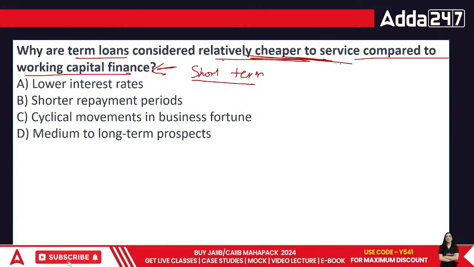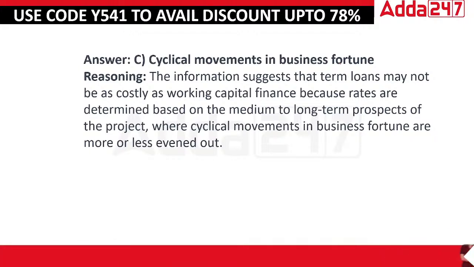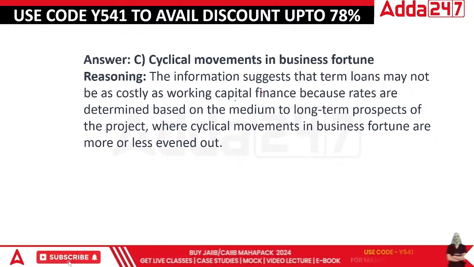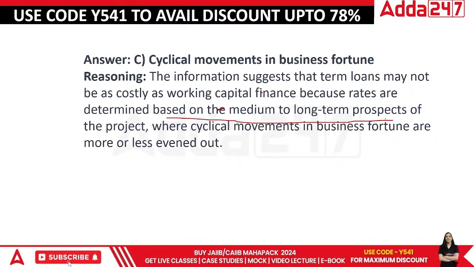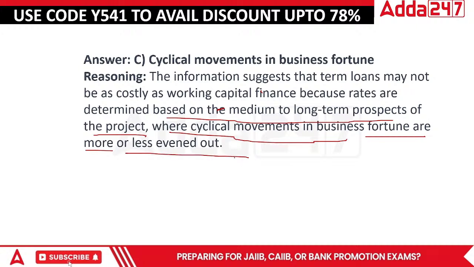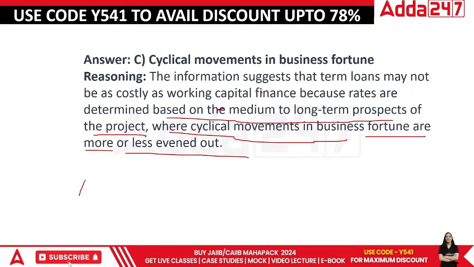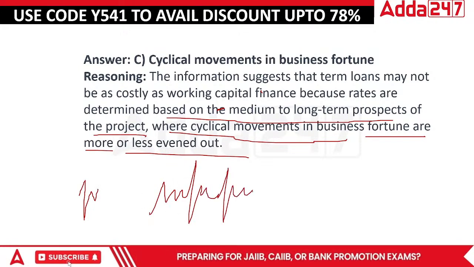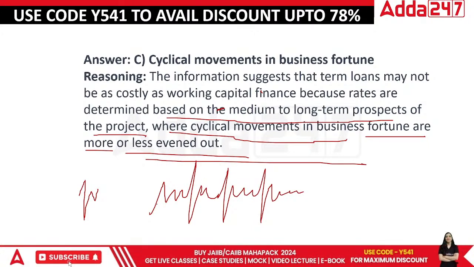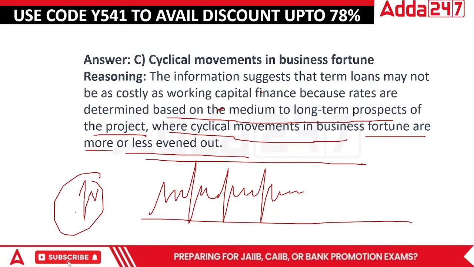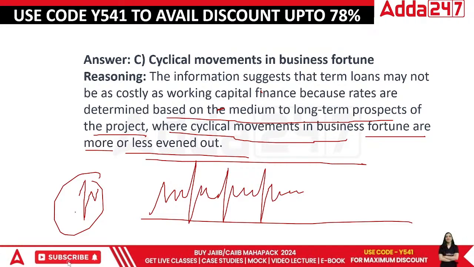Okay? Because in the long term, everything gets stabilized, right? This particular point suggests that working capital finance is costly because the rates are determined on the medium to long term prospects of the project, where cyclical movements in business fortune are more or less evened out. Okay, everyone. In the short term, this is going to hit you badly. What if we are talking about the long term? All these things happen, but over a period of time, you will see it gets evened out. This doesn't get evened out in the short term because every shock would be bigger. But in the longer term, it feels evened out because in one way or another, those losses can be recovered.